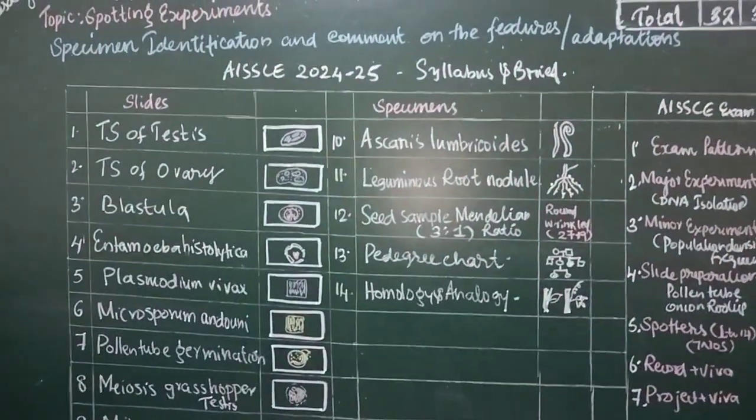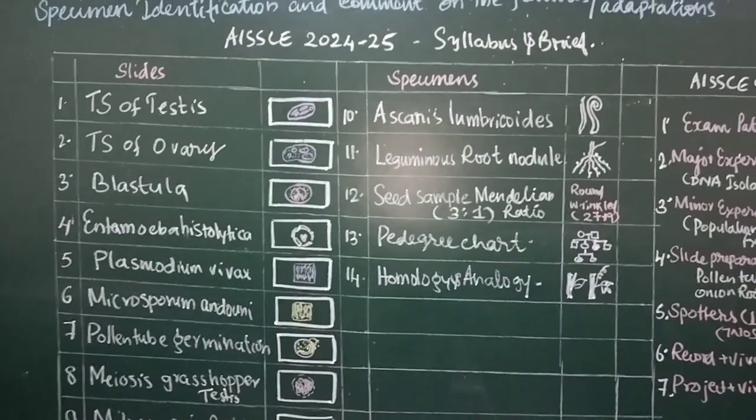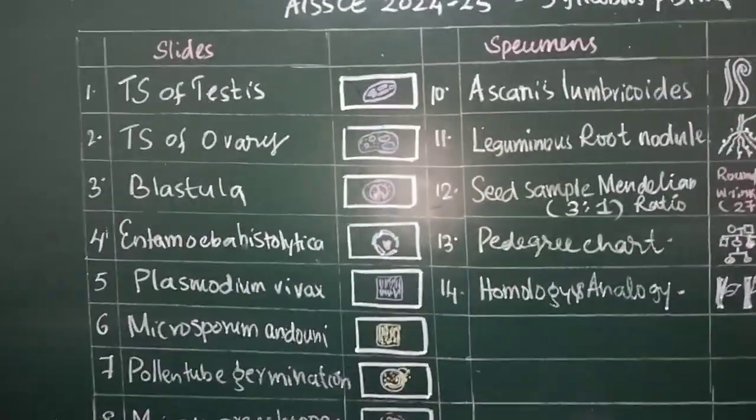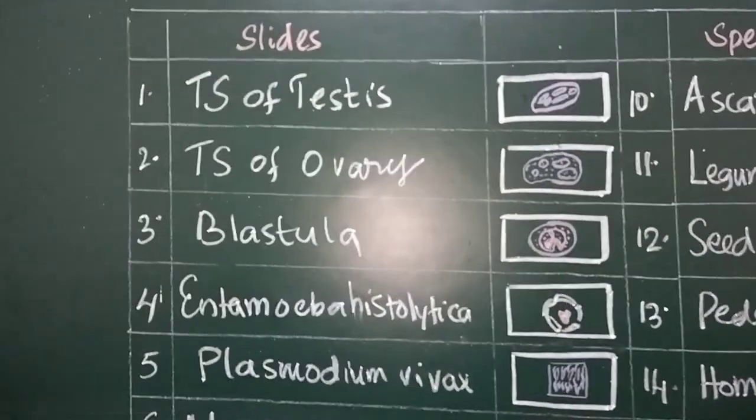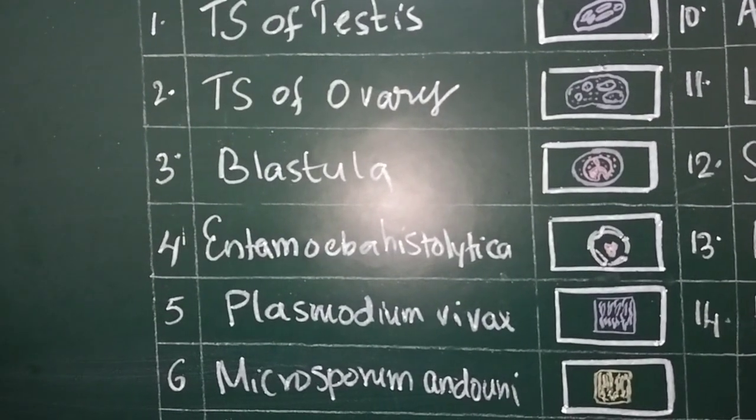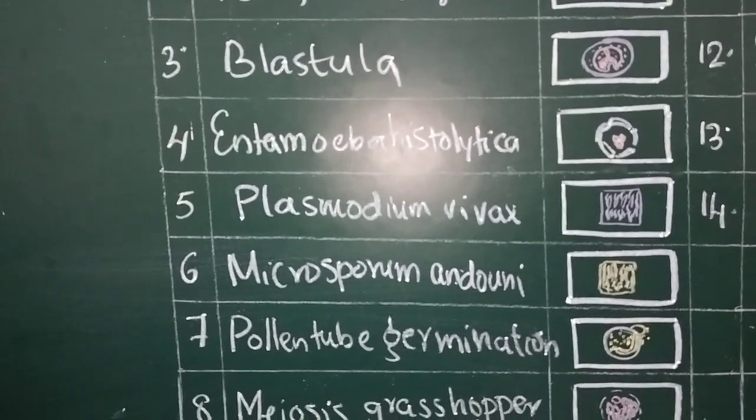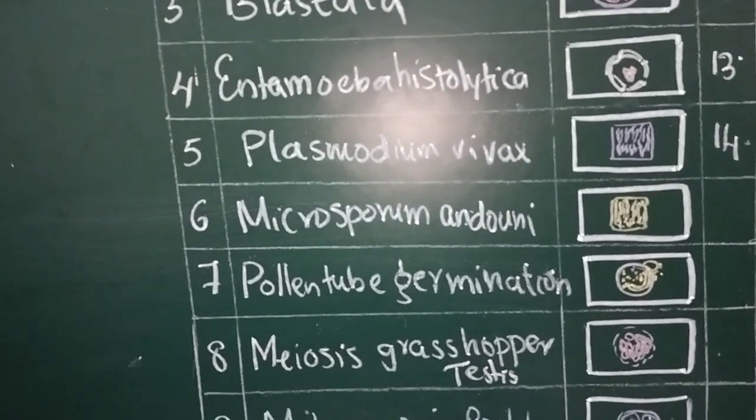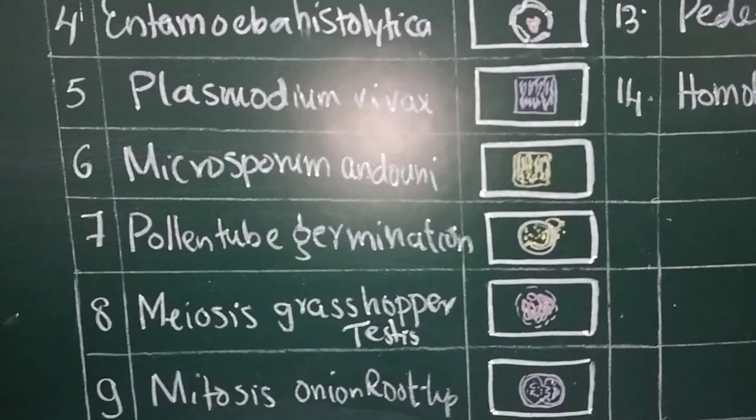So we have covered the spotting items under the heading specimen identification and comments on the features or parasitic adaptations of various pathogens and slides. Total 14 items are covered with the slides as under: T.S. of testis, ovary, blastula, Entamoeba histolytica causing amoebiasis, Plasmodium vivax causing malaria, Microsporum audouinii causing ringworm infection, pollen grain germination permanent slide, meiosis in grasshopper testis, mitosis in onion root